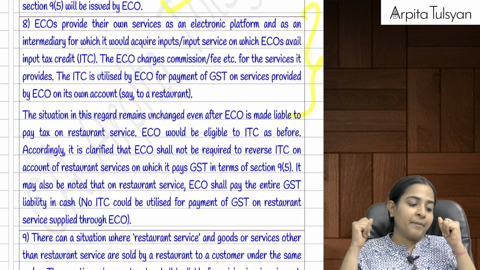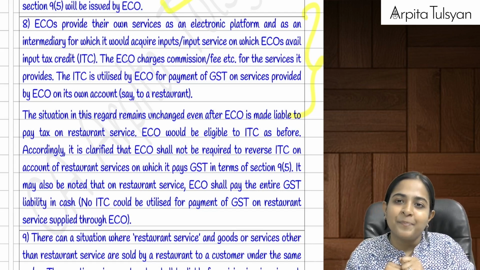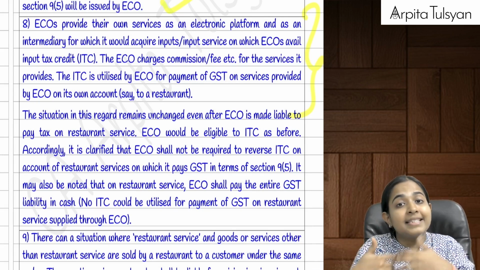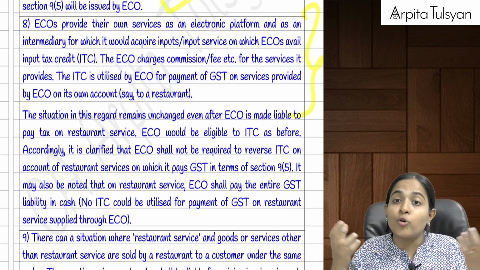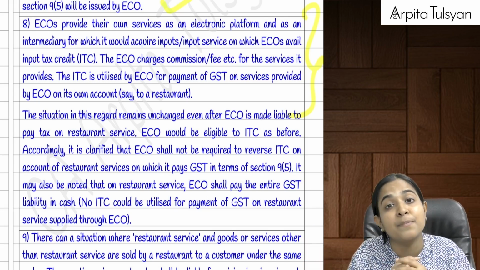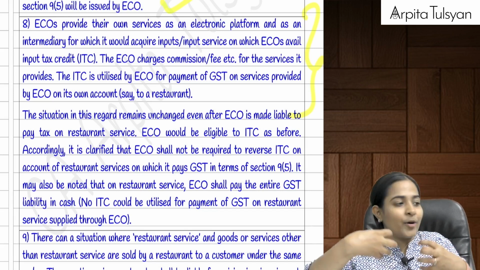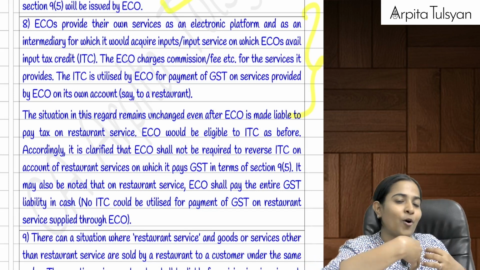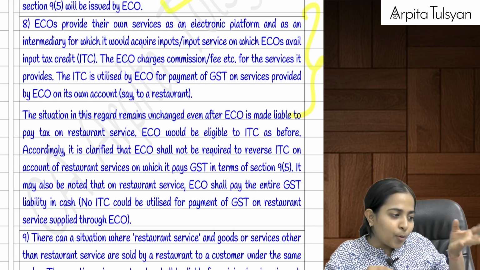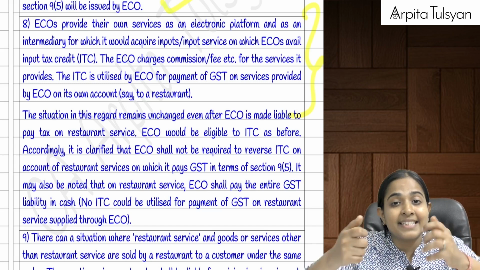Another thing, is Zomato also providing some services to the restaurant? Yes, for example, it would have given some listing services. If you want to get your restaurant listed on my platform, you have to pay this listing fee, this platform fee, etc. So can we say Zomato is also making sales to the restaurant? It is also providing some service to the restaurant for which it is charging a listing fee. On that GST is payable.